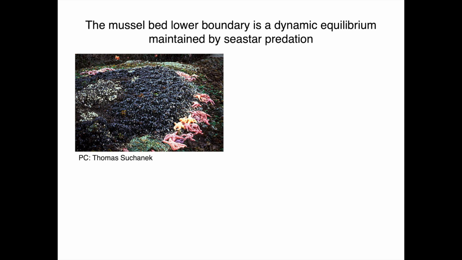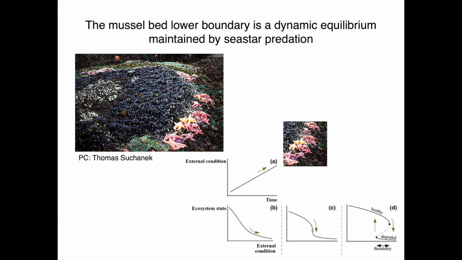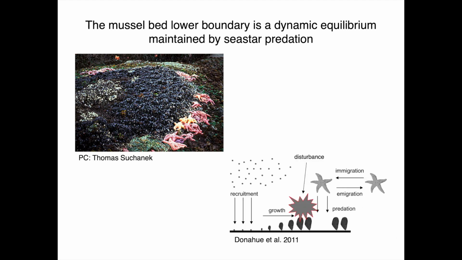Therefore, we have a continuously varying environmental condition in seastar predation, which drops off higher up where the bed is less submerged. We also have the potential for positive feedback in maintaining a mussel cover state, because sea stars can only eat mussels that are so much bigger than their own body size, and so a small mussel surrounded by large neighbor mussels might be protected from predation. So here's an illustration of all the dynamical rates that we need to think about when modeling this system: mussel and sea star entry and exit, mussel growth, and sea star predation.